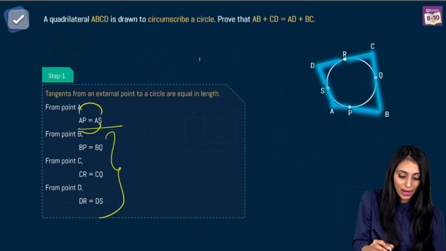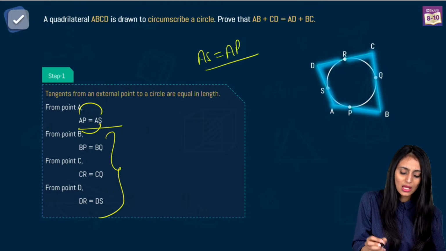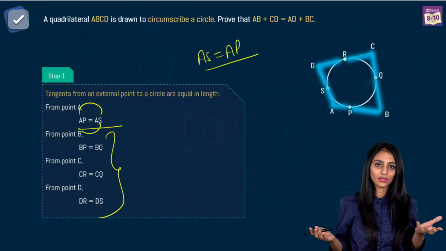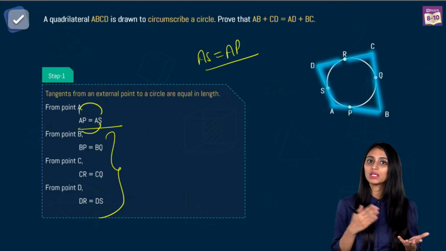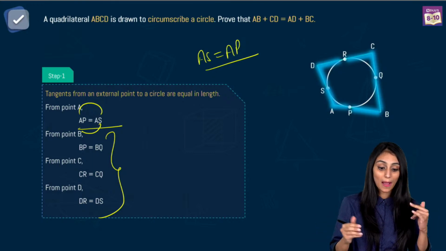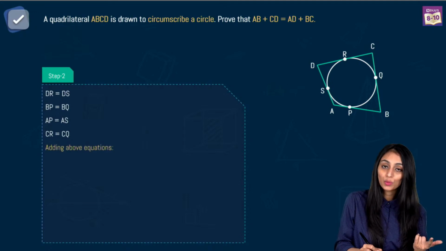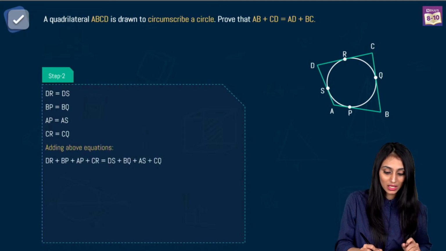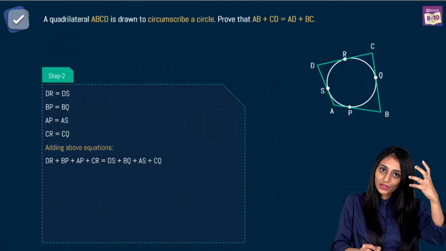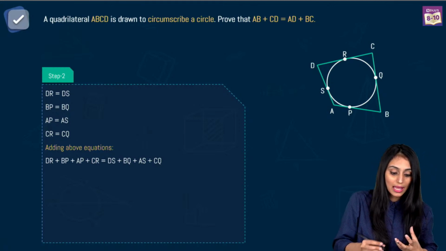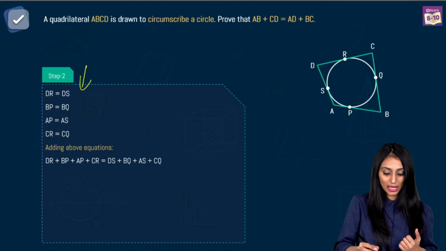In the first one, you might write it as AS equal to AP because they both mean the same thing, right? Whether I write AS equal to AP or AP equal to AS, it's the same thing. But when it comes to adding them up, they all need to be in a proper order. Reason being, when I add them up, all the things written on the left side will be added together. Everything written on the right side will be added together.